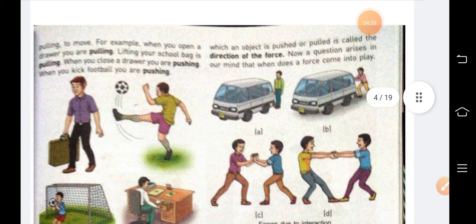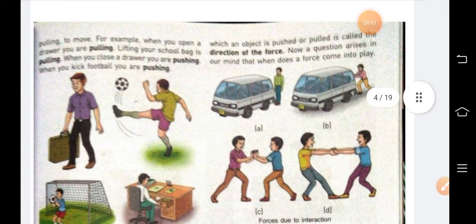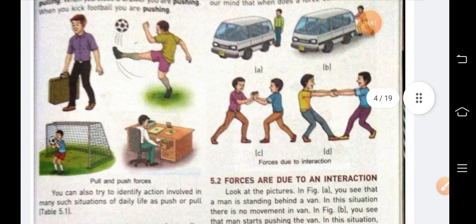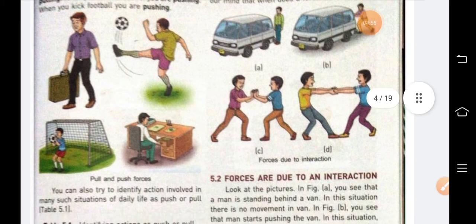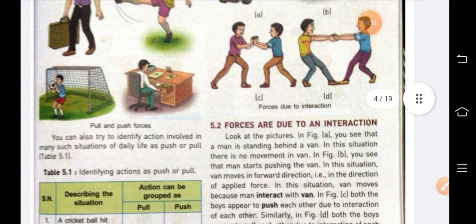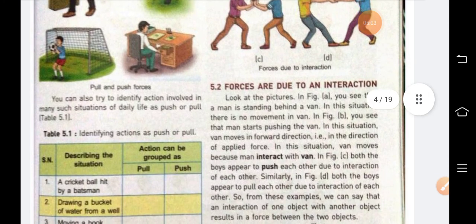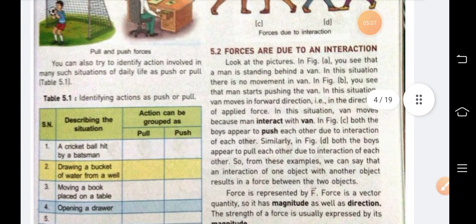Now a question arises in our mind: when does a force come into play? That means, when can force be applied? It is due to an interaction. When two objects interact with each other, then only the force applies there.